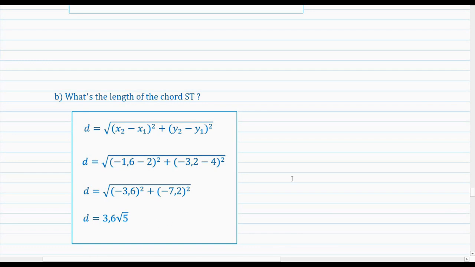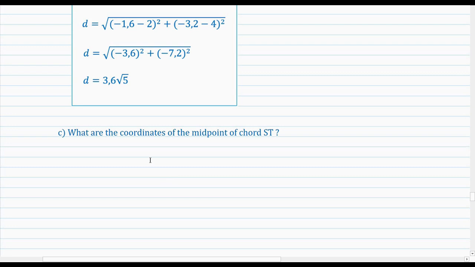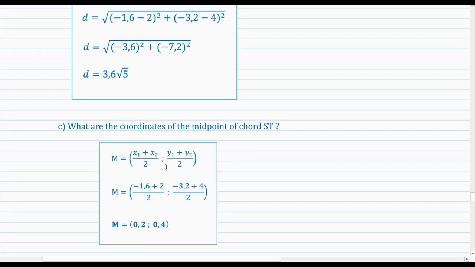Then part C of the question is, what are the coordinates of the midpoint of the chord ST? Pause and try it out. Here's the working. So it's super simple. You just take the midpoint equation and just sub in the x and y coordinates of the points S and T, and you finally get the midpoint as 0.2 and 0.4.